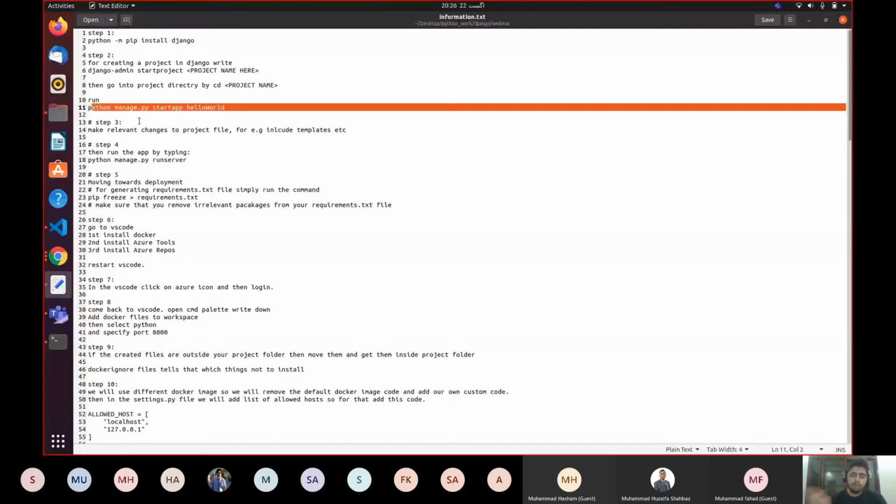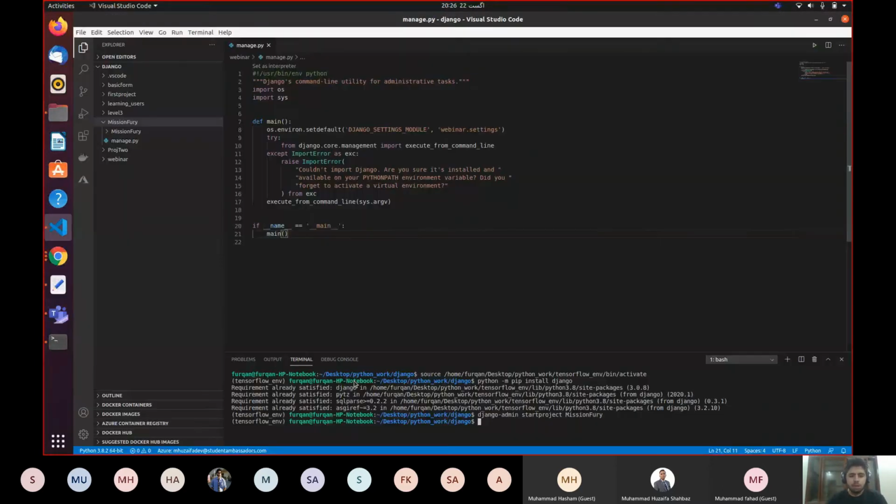That's a good quality of Django. So once I have created the project, I'm going to go inside that project. So I'm going to say cd mission Fury. I will enter that project, and now I'm going to write python manage.py. Don't worry if you don't get every single command that I'm writing on screen. Python manage.py, and now I'm going to say startapp.